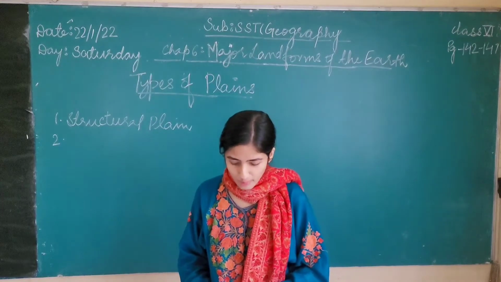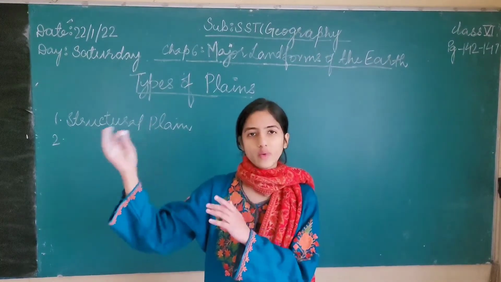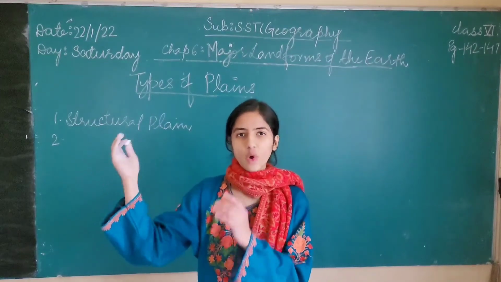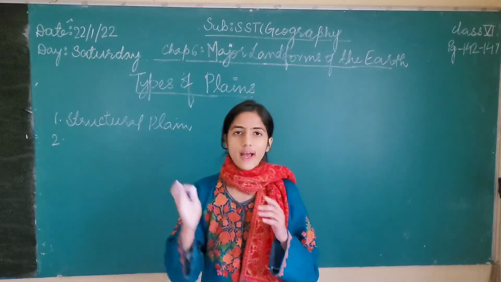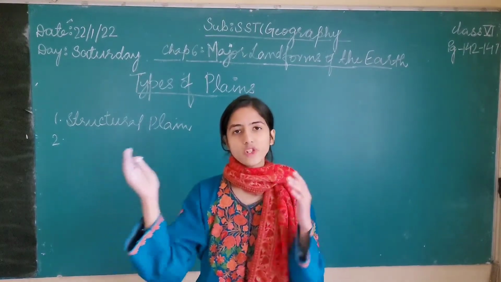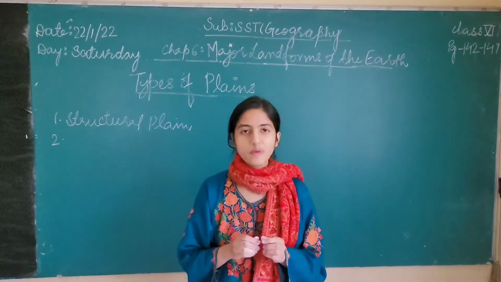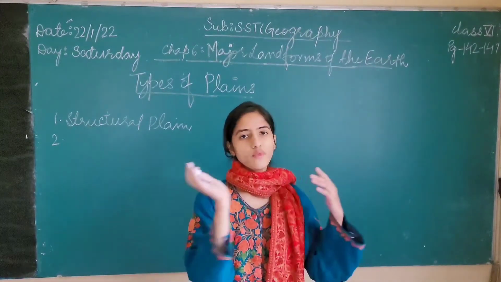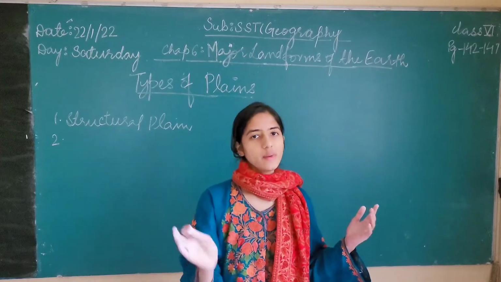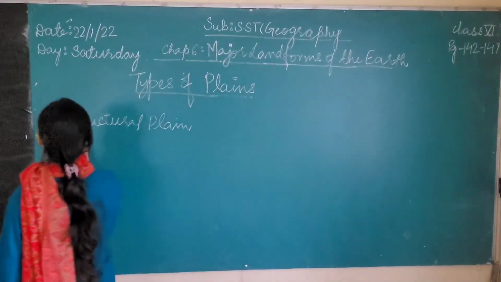Depositional plains are formed by the deposition by rivers and their tributaries, where the rivers bring silt and sediments along with the running water, and that silt and sediment is deposited in a new place, and those depositions of the river start a new plain. Plains formed by these silt and sediments are called depositional plains.